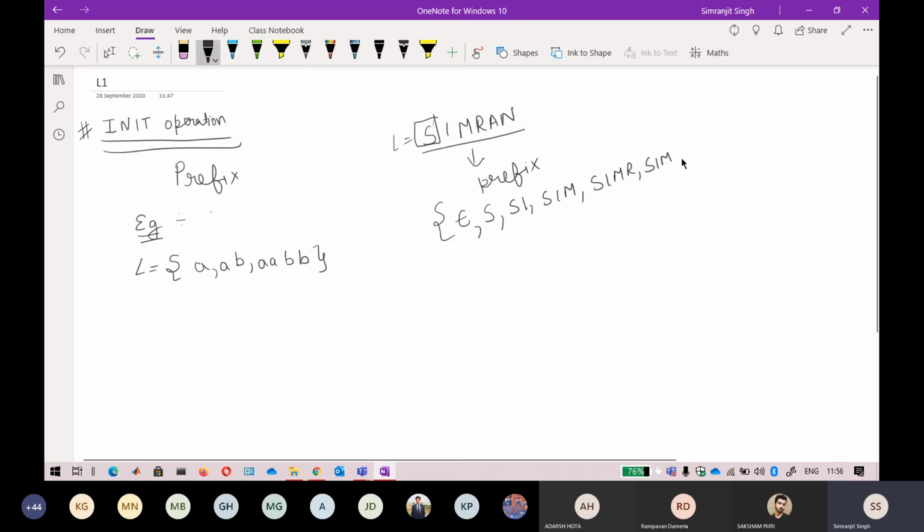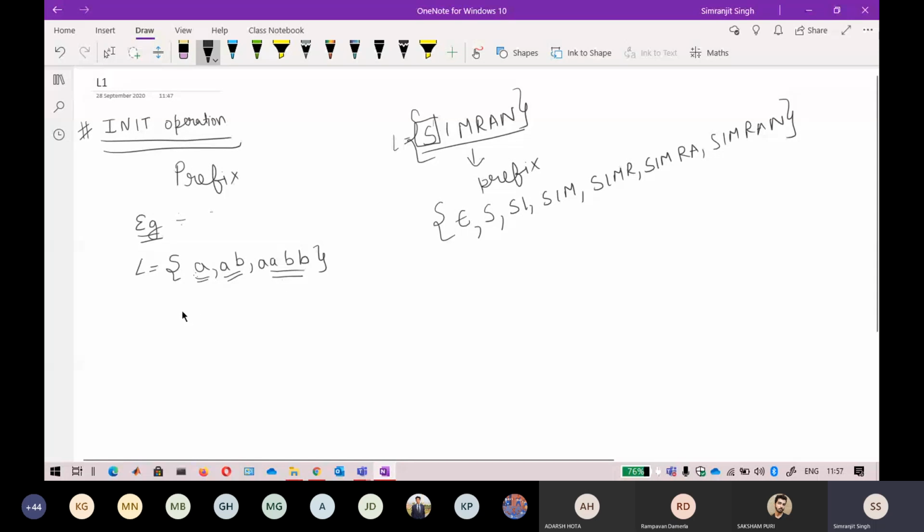I just call it a language set, and these kinds of prefixes are available. Okay, so now clearly you see this is only one language, and there is only one string, that is Simran. And by taking the prefixes of this string, you will get multiple strings here. Okay, so now in this one there are multiple strings here.